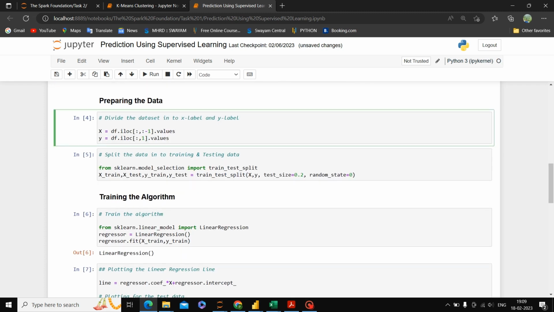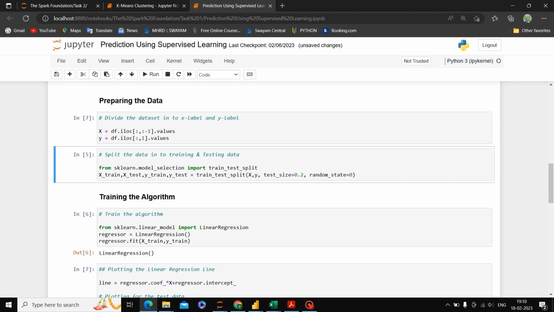Okay, the next step is preparing the dataset for the x-axis. We have to define the x and y-axis, and we use the iloc method here. The next step is to split the dataset into training and testing data. To split the data, we have used model_selection from sklearn.